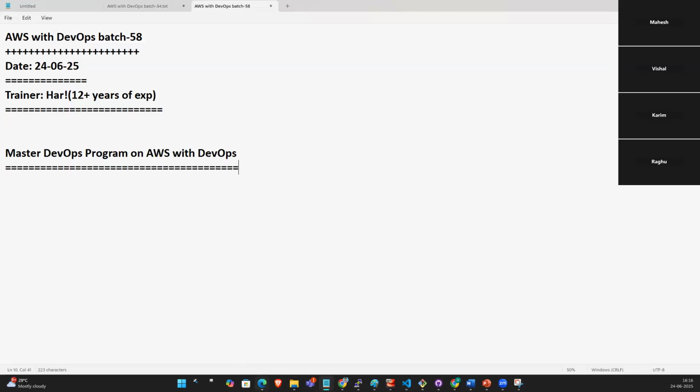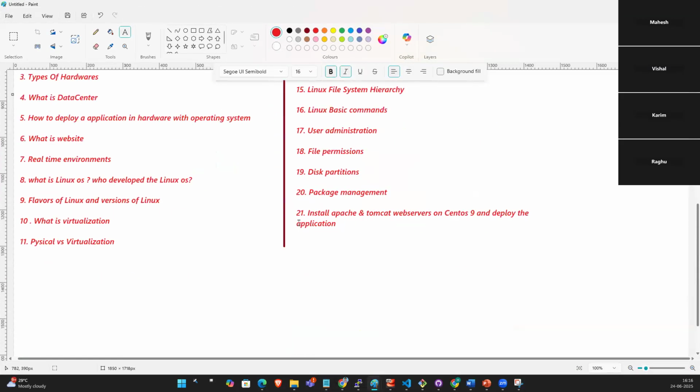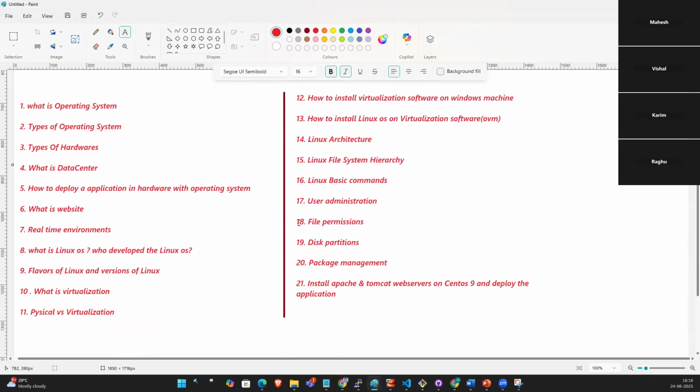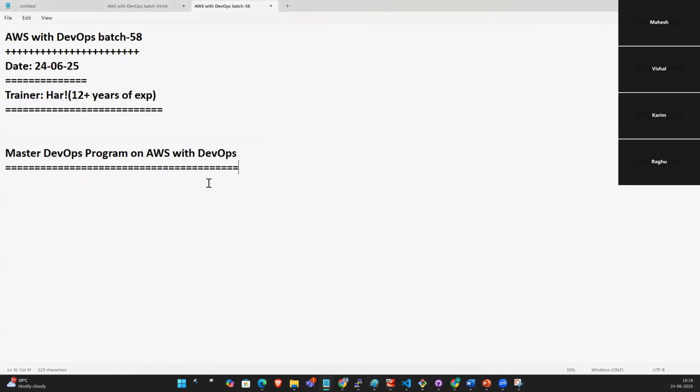So what are we learning first, guys? What is operating system? Types of operating system, types of hardware, what is data center? Okay, so we'll discuss this today.